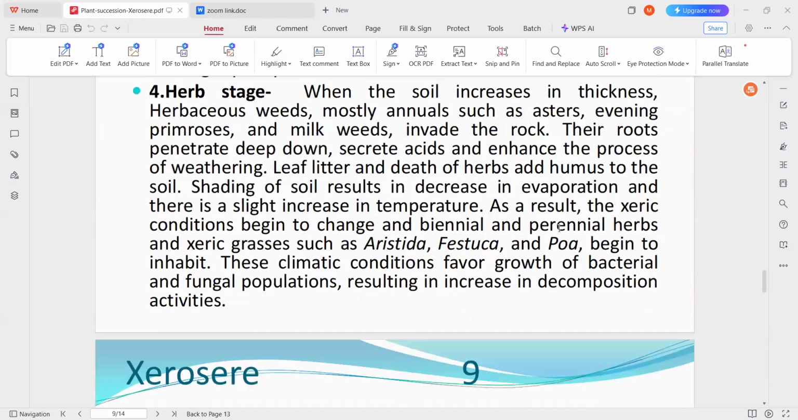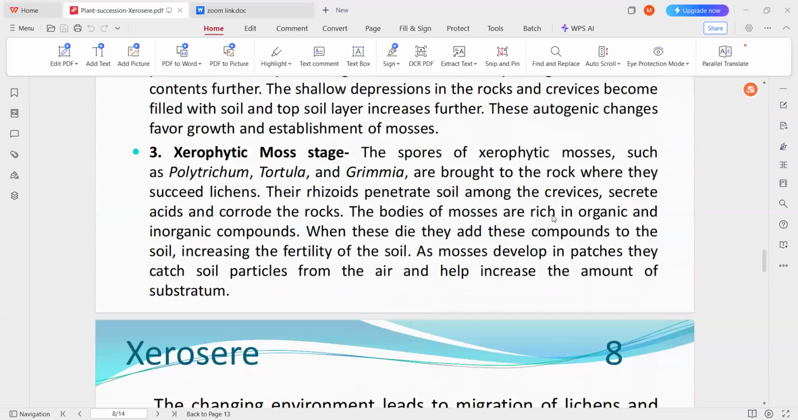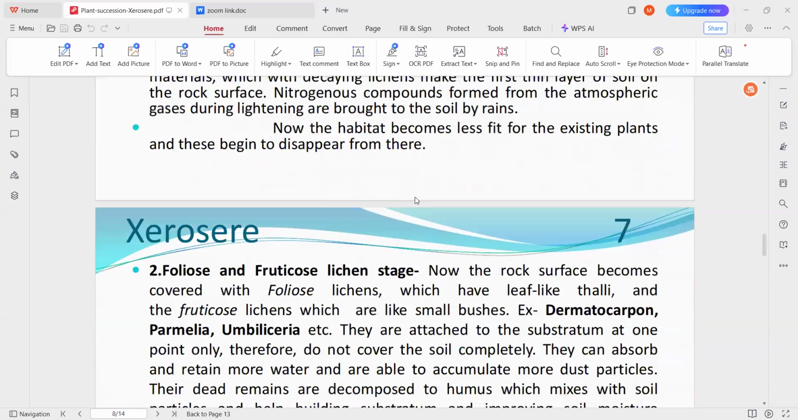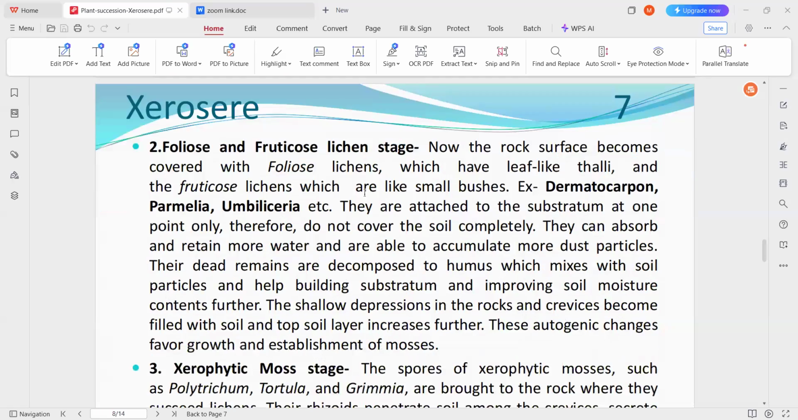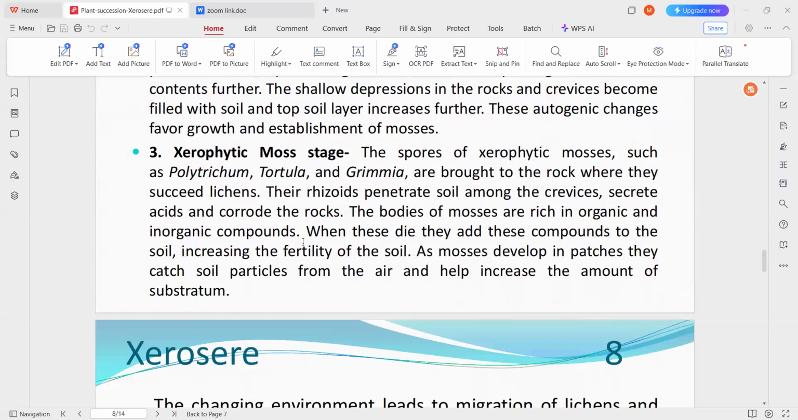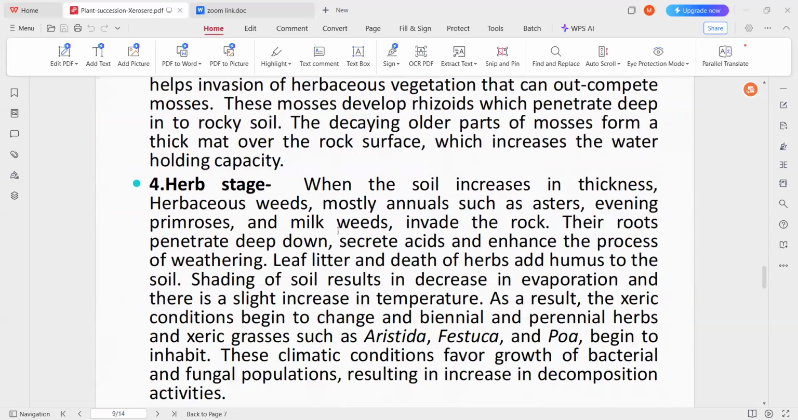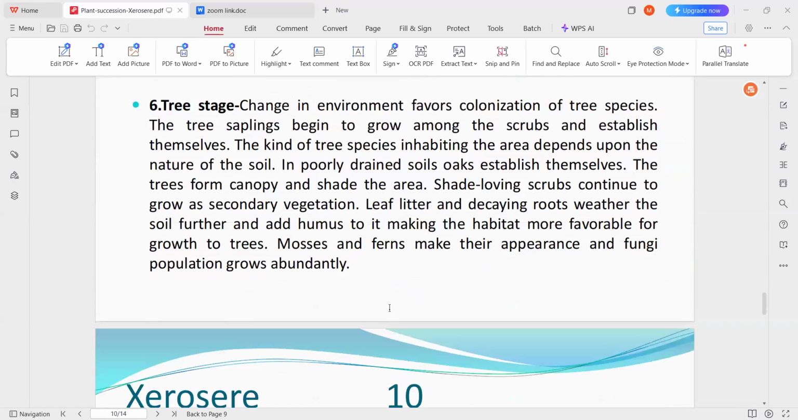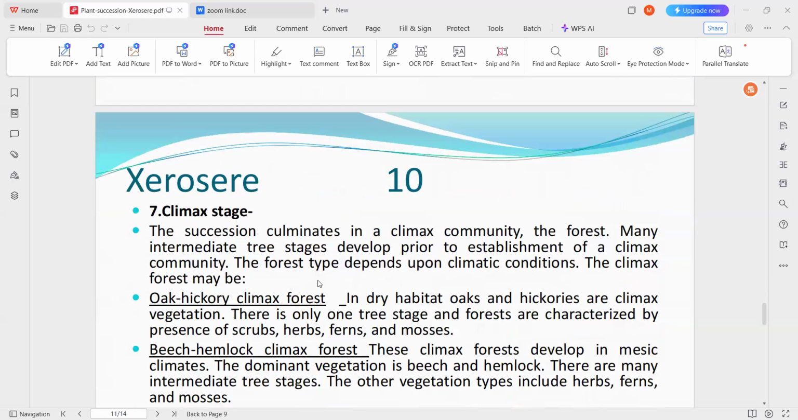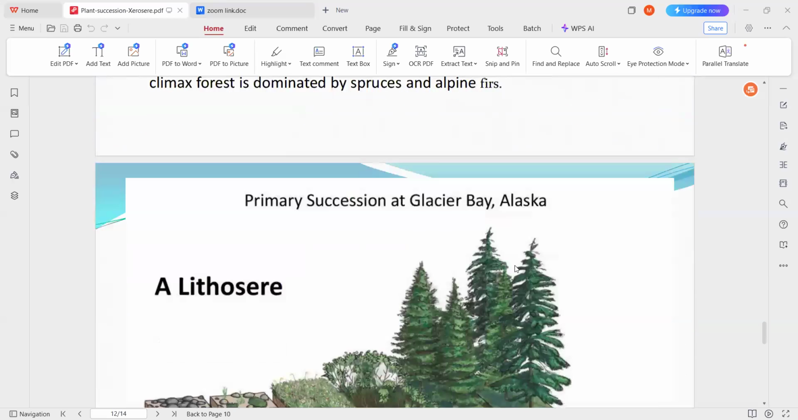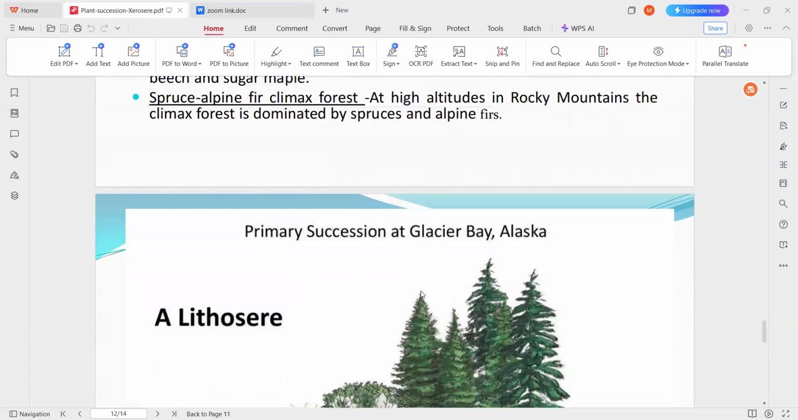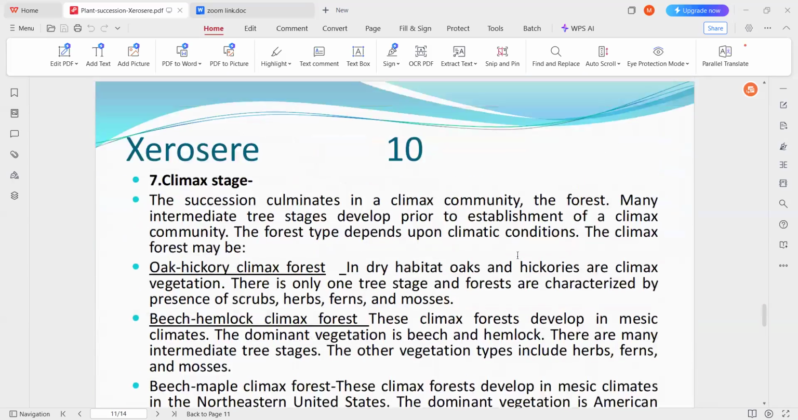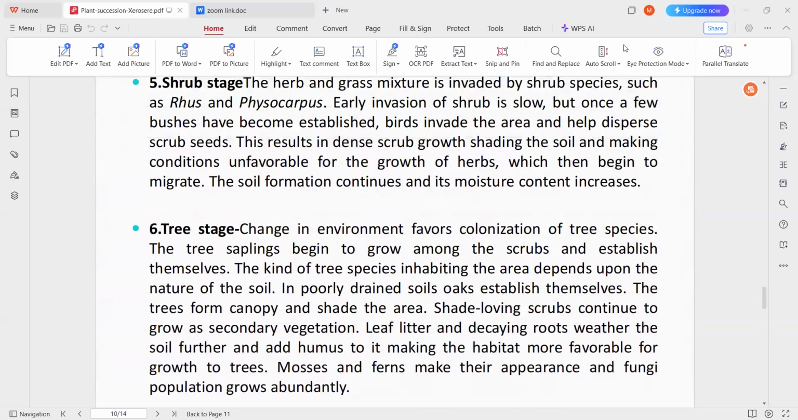So the first stage is the crustose lichen stage. The second one is the foliose or fruticose lichen stage. The third one is the moss stage. The fourth one is the herb stage, and the next one is the shrub stage. It is followed by the tree stage, and the next one is the climax stage. So like this, mainly 7 stages are there in xerosere. So this is about the ecological succession of xerosere.